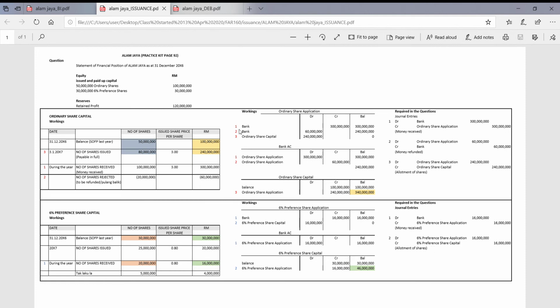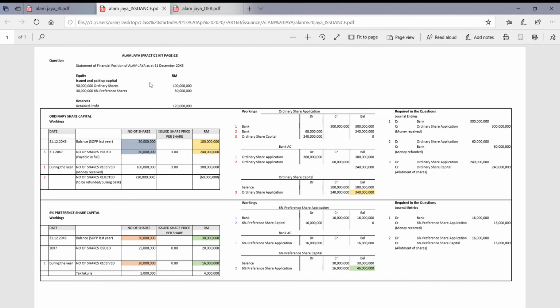Okay, this is the Alam Jaya question in the practice kit, page 32. This is the first and second part of the question, whereby it asks about the issuance of ordinary and preference shares. So if you look at this question,